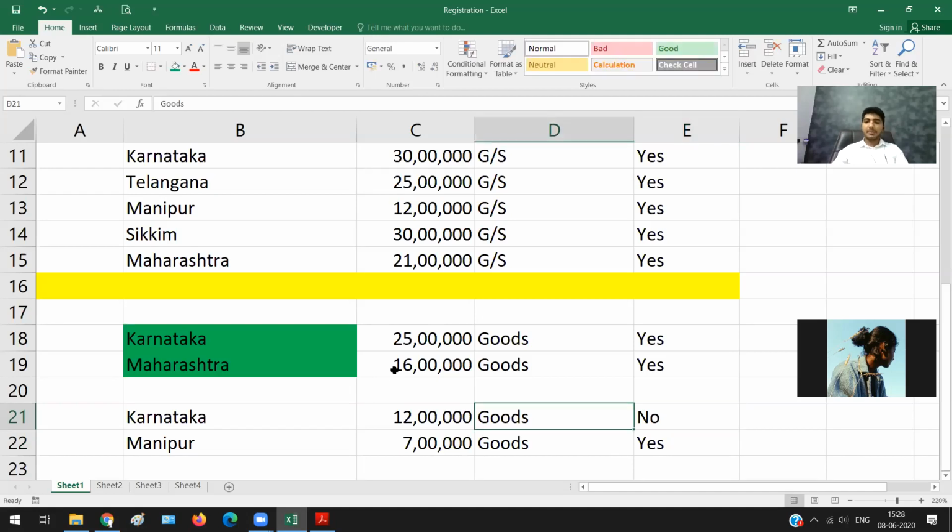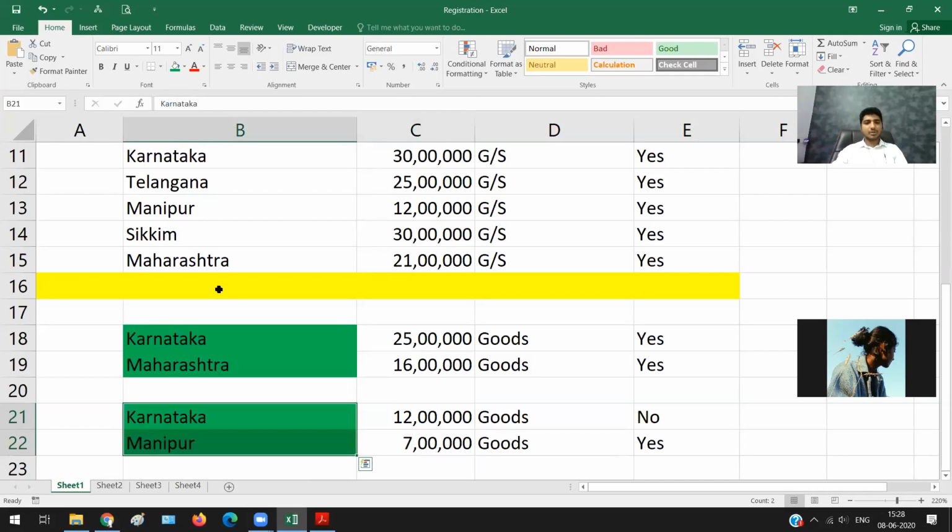Why? Because my aggregate turnover becomes how much? 19 lakh rupees. Now, if I'm in Manipur, where the limit is 10 lakh rupees, and my aggregate turnover is more than that, I need to register. But if I look from Karnataka's point of view, I don't have to register because it does not cross 40 lakh rupees. Clear with this? If you are clear, raise your hands or else I'll repeat my point again. Okay, you are clear with that. So let us move on. Only in Manipur registration is required, not otherwise.